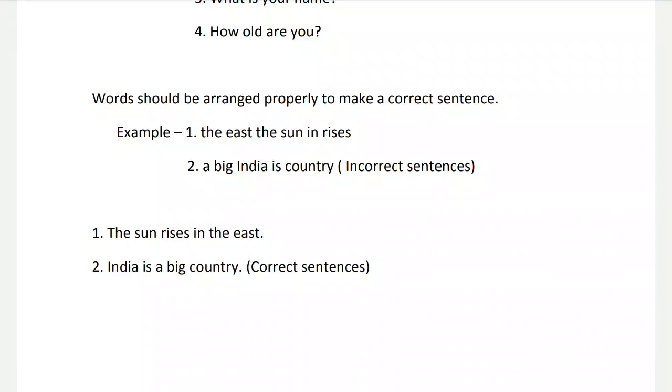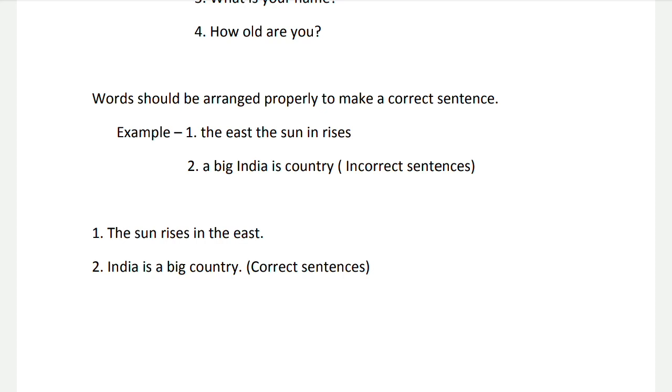In order to make a correct sentence, we have to arrange words in correct order. If you write the words in any random order, that will not make a correct sentence. For example, the east, the sun in rises. Here are some group of words, but they are not making any sense because they are not arranged in correct order. In the same manner, a big India is country. This group of words is also not making any sense because they are not arranged in correct order.